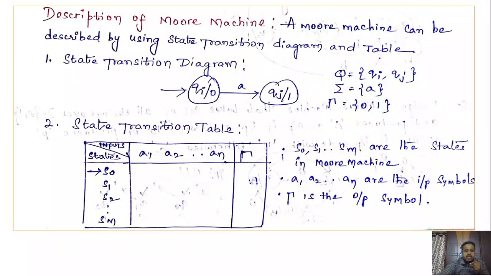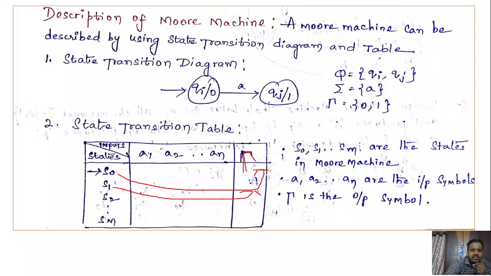Right. So here we are having the state transition table, that is a combination of two tables, transition table as well as output table. So here I am representing that part as tau. Okay. So what is the output associated with state S naught? We will write here in this column. What is the output associated with S1?